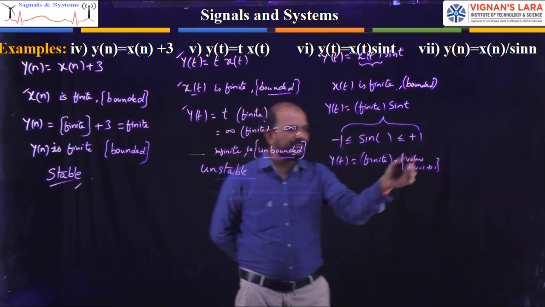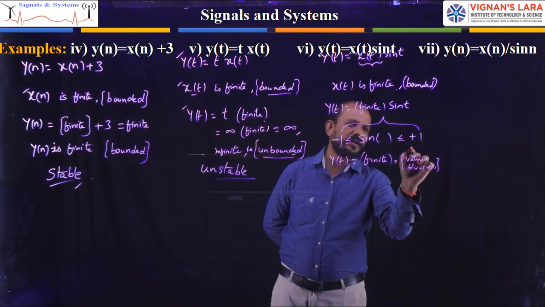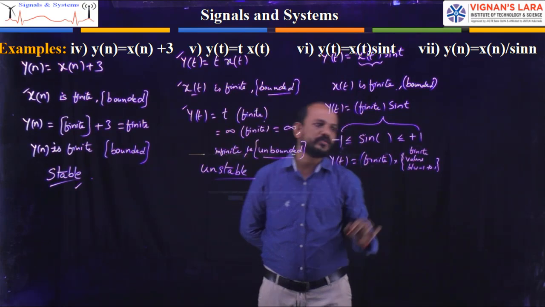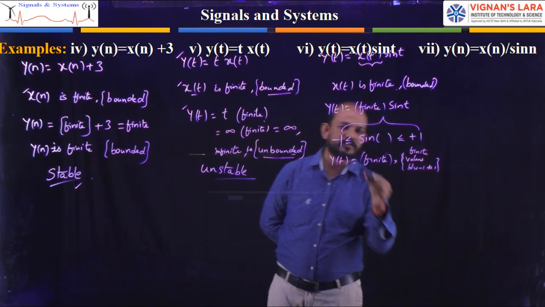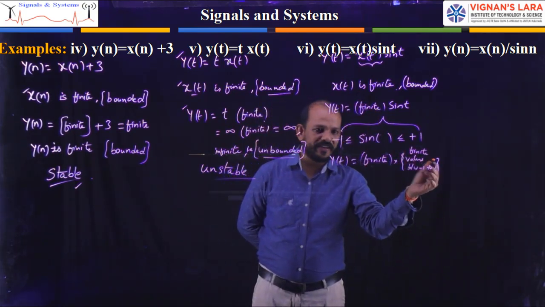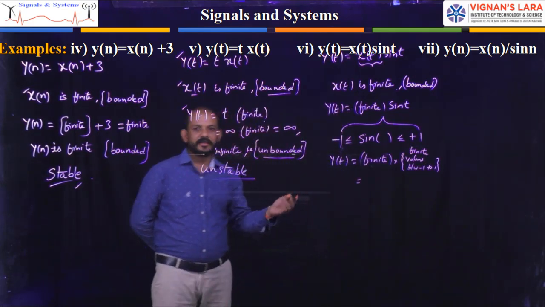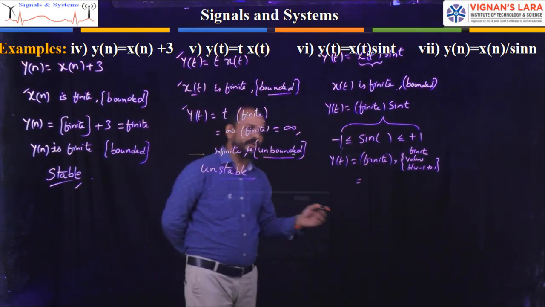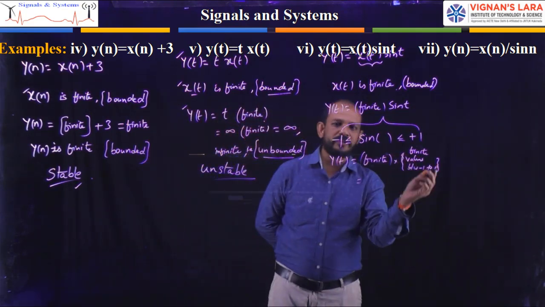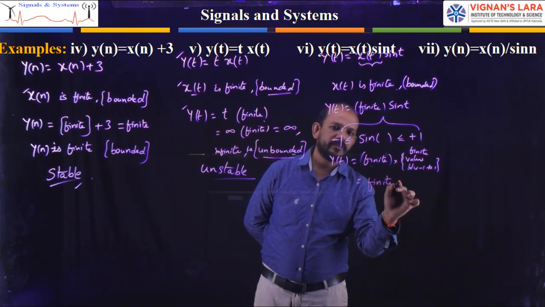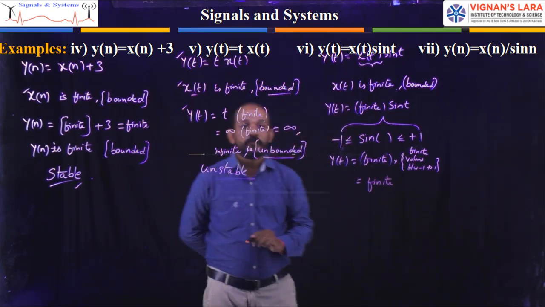So all these values between minus 1 to plus 1 are finite values. Finite multiplied by a finite, 3 into 9, 27, 4 into 5, 20. If you multiply two finite values, the answer will be finite, that is, the output is a finite value.